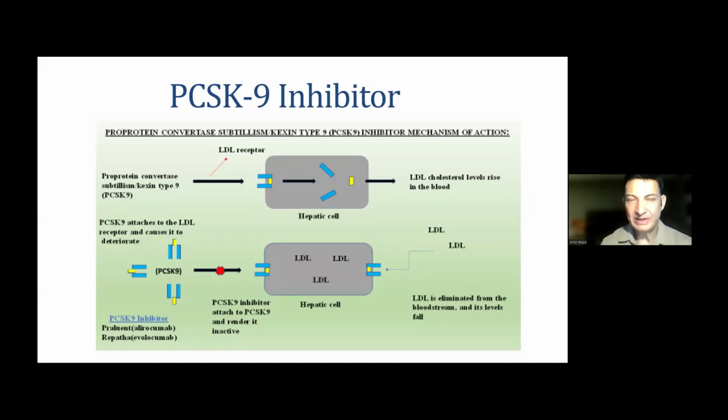So very quickly, what it does: we all know that there are LDL receptors on the hepatocytes, the hepatic cells, and these LDL receptors are essentially blocked by PCSK9. PCSK9 are special proteins, and when they block the LDL receptors, LDL cannot be absorbed into these hepatocytes. What it leads to is an increase in the LDL cholesterol levels in the plasma or the blood. So LDL cannot be absorbed by the liver cells, and that leads to an increase in the LDL level in the plasma.